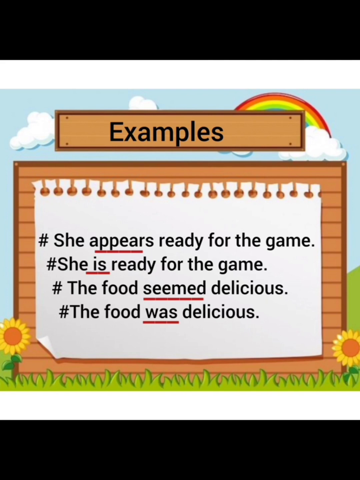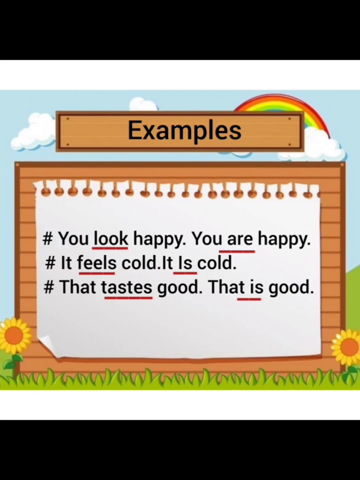So seemed here is a linking verb and it is connecting the subject, that is the food, with its complement, that is delicious. Another example, you look happy, and its replacement is you are happy. So look is a linking verb. It feels cold. Now feels is not an action verb here, and if I replace it with any kind of helping verb or be verb, it is cold, so it is a linking verb here.